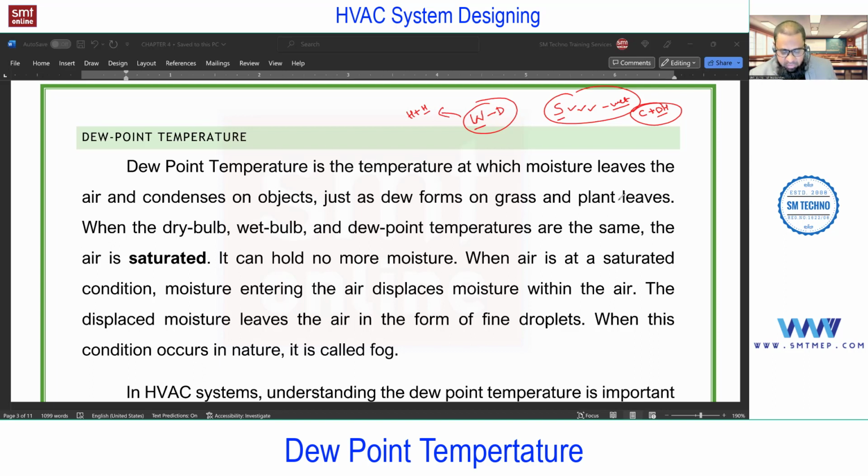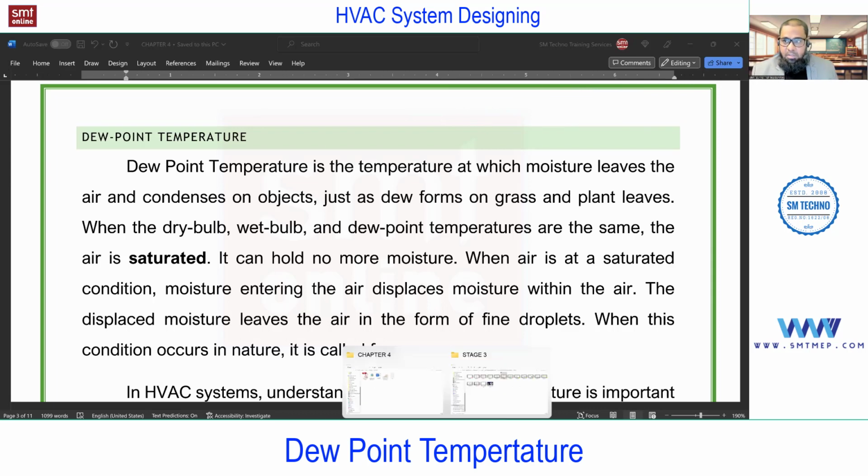Now assume that I'm using this vapor compression cycle in a window AC. I think everyone can relate to a window AC. If you don't know, don't worry, we have this in chapter 5. In a window AC, you will find all the components of the vapor compression cycle that we discussed. So when you get the air through a window AC or a split AC, you get cool and dry air. How exactly? We'll discuss now.